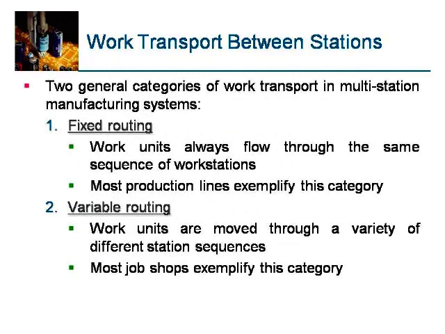Work transport between the stations, or between the workstations or machines. There are two general categories of work transport in multi-station manufacturing systems. One is fixed routing, the other is variable routing. In fixed routing, work units always flow through the same sequence of workstations. Most production lines exemplify this category. In variable routing, work units are moved through a variety of different station sequences. Most job shops exemplify this category.